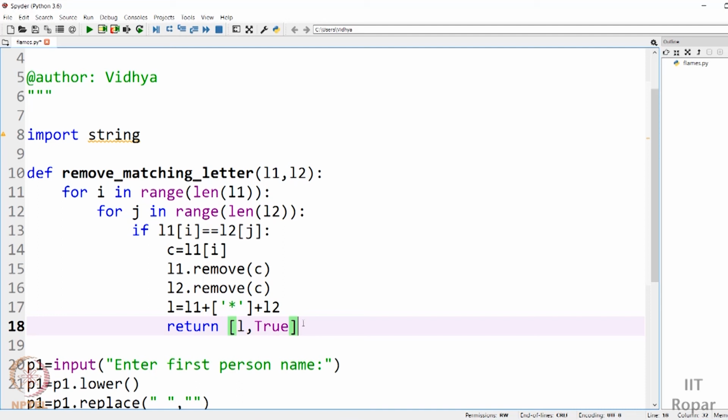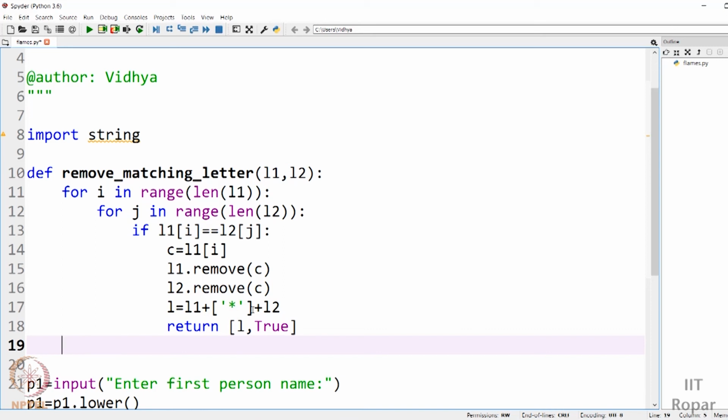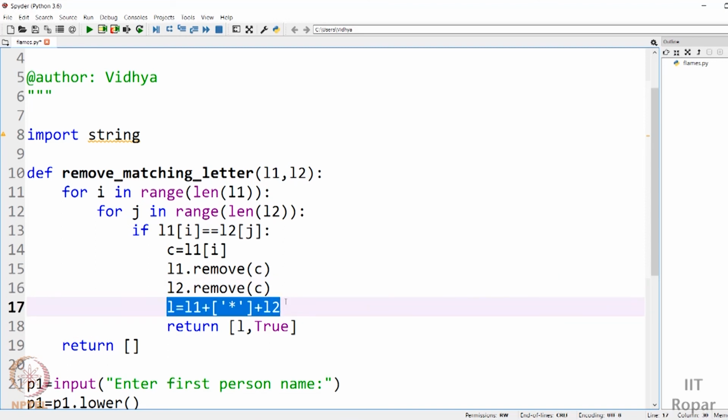So you are concatenating it. You'll run this loop for all the items, right? The very first time when you find a match, you remove that letter and return that list. That's it. In case you run through the loop completely and you still didn't find a match, what happens? It will come to the end of the loop, right, at this point. In that case you didn't find a matching letter. So what should you do? You should return the same, you generate this list. This has to be done because this is done inside the loop, right? In case you came out of the loop, this would never be executed, and you need to do that.